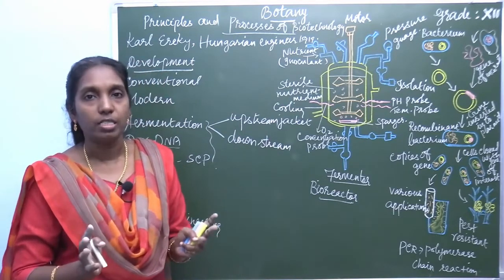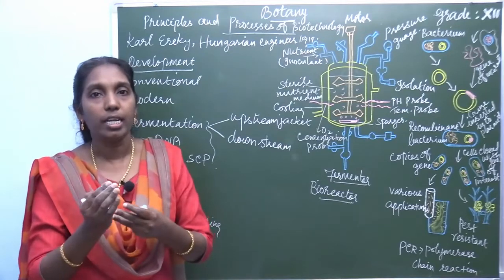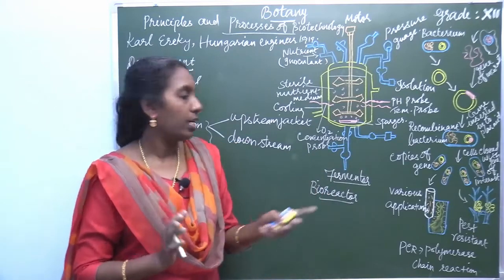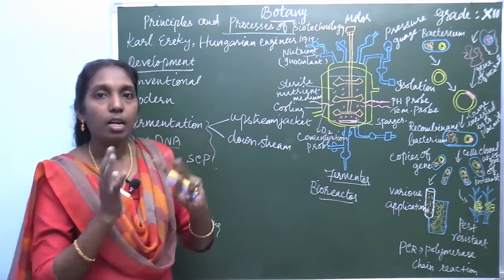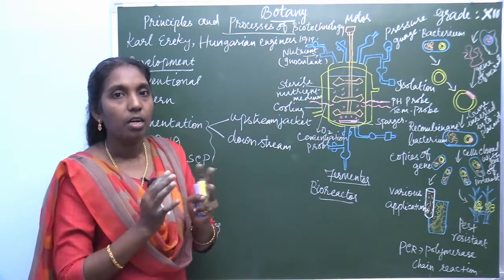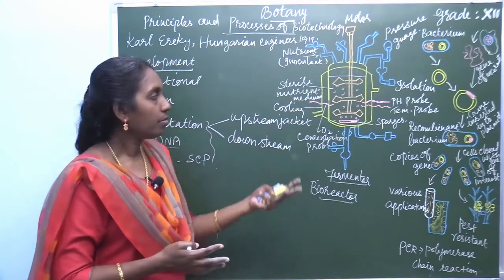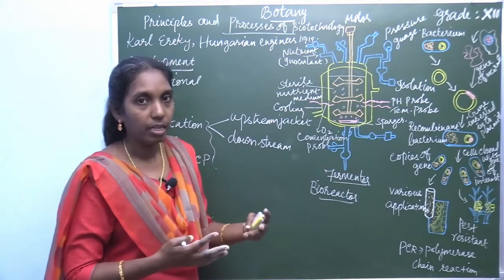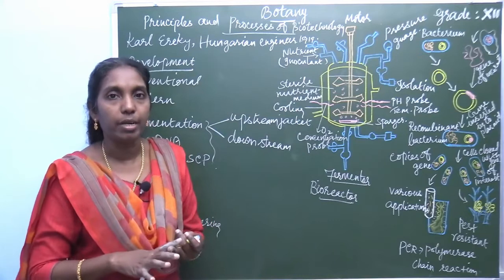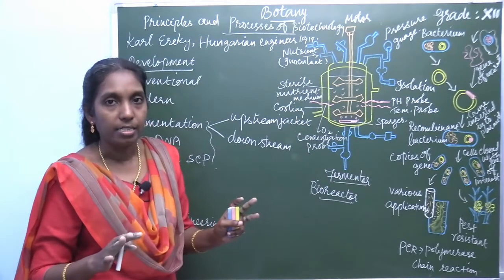Then what is the procedure? First, depending upon the product, the fermenter is selected. So the selection of the fermenter or bioreactor is chosen depending upon the substance or the microbes. Depending upon the microbes, the fermenter should be selected. After selecting the fermenter, comes sterilization: the liquid medium, the nutrient medium, the necessary microbes, everything is sterilized.